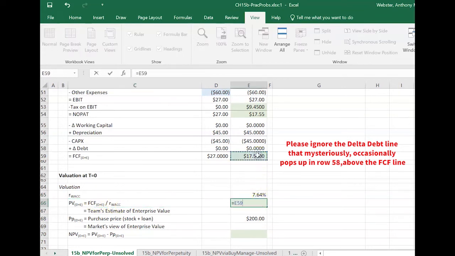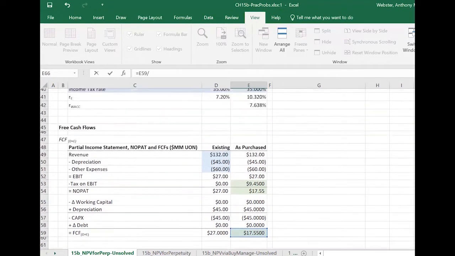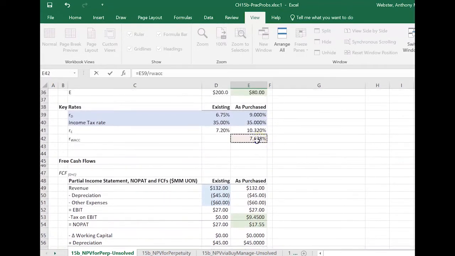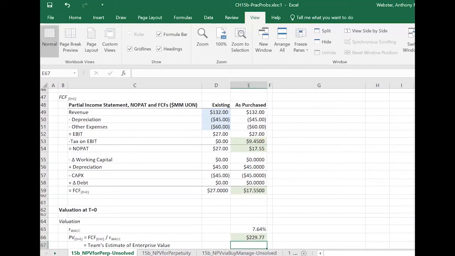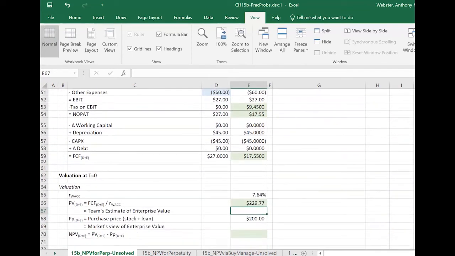So that's going to be our 17.5 divided by, up here, here's our weighted average cost of capital. Okay, and so that's 229.77. And again, that's the team's estimate of enterprise value. What is available in present value terms from all the free cash flows from this entity available to debt holders and stockholders for as long as they're involved in this project. Okay, so now we're ready to go ahead and get an NPV for this project.